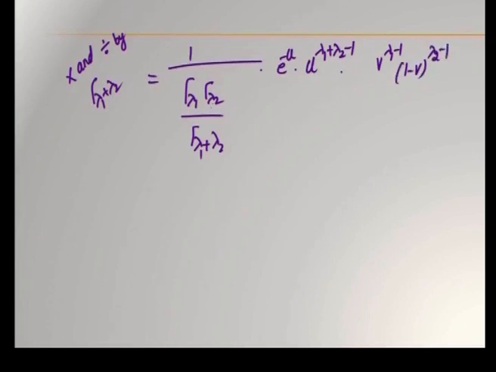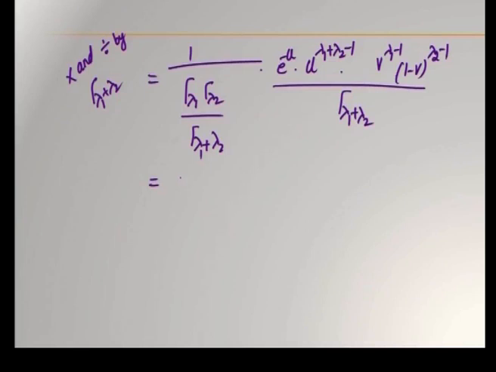This is multiplied by gamma lambda 1 plus lambda 2, and divided by gamma lambda 1 plus lambda 2, written here. This gets cancelled, meaning you will get the usual joint PDF of u and v.